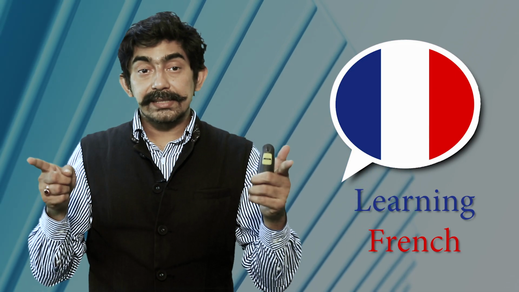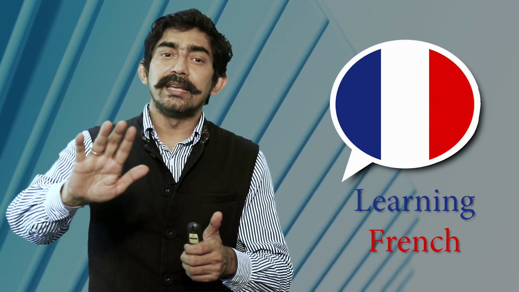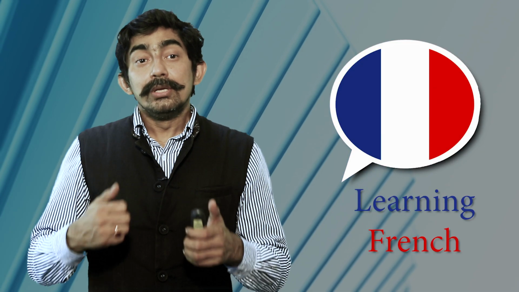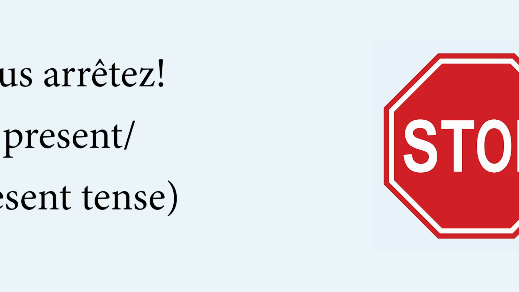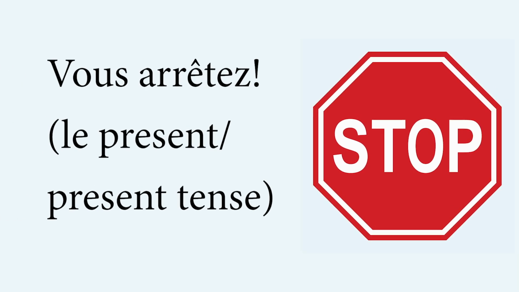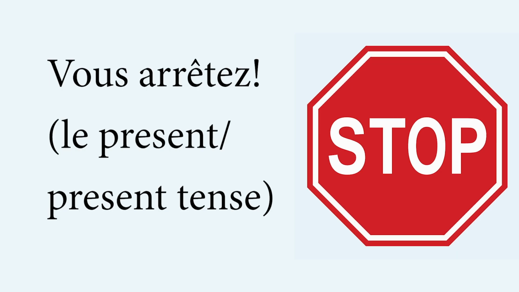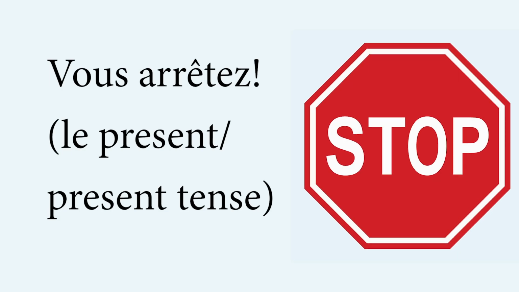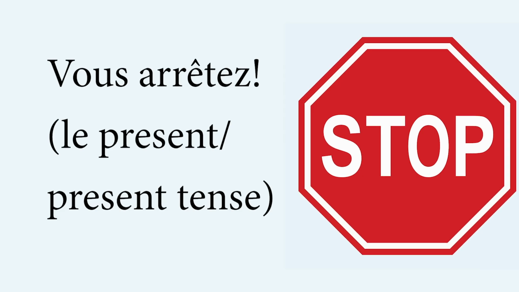Or if you are addressing a crowd, more than one person, then you say arrêtez. In present tense, you say vous arrêtez. The imperative form of arrêter becomes only arrêtez and the vous is omitted.